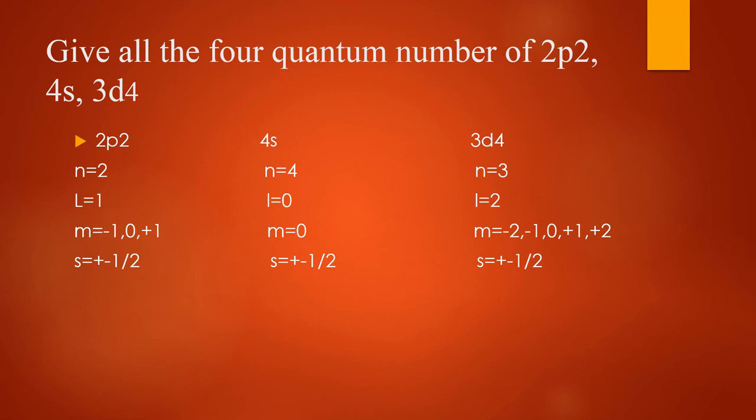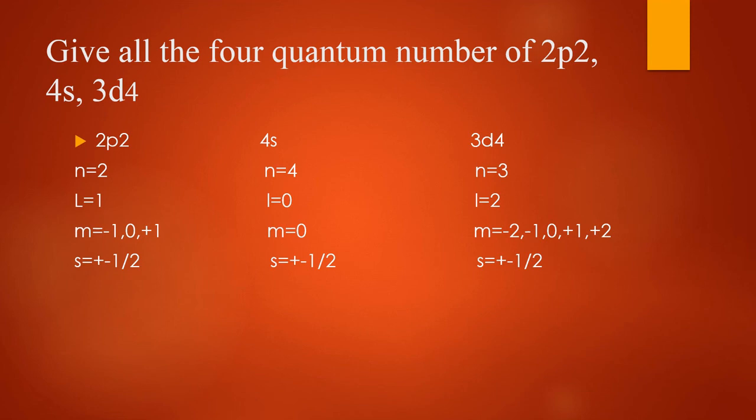And s has +half or -half. Okay, 4s: n is equal to 4, l is equal to 0, m is equal to 0, because l is equal to 0 for S orbital. If l is 0, then m is 0, and s is equal to plus or minus half. Here also s is equal to +half or -half.